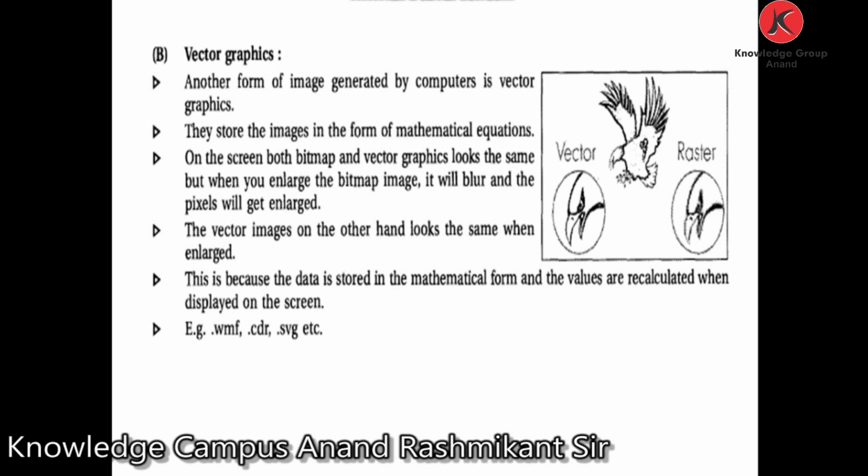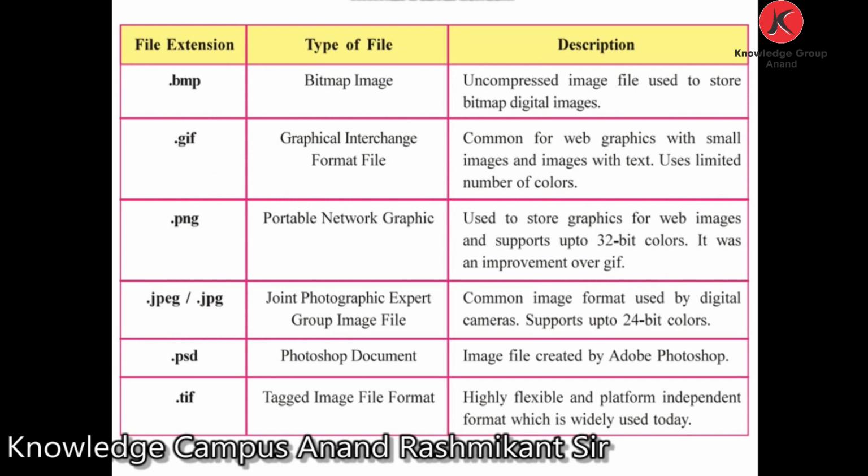Bitmap image file formats like GIF, JPG, and PNG use compression within the file itself. The commonly used image formats are described here. BMP stands for bitmap image, an uncompressed image file used to store bitmap digital images.